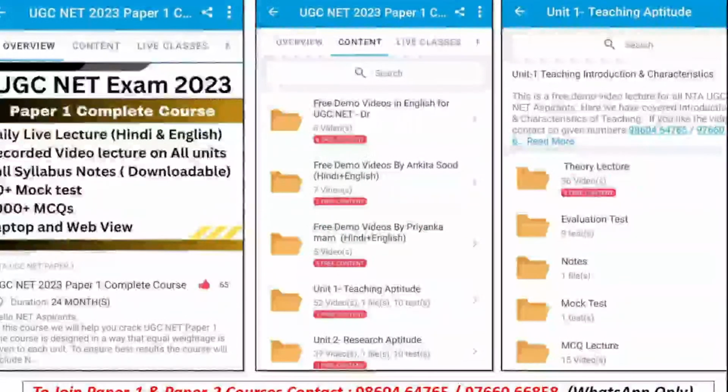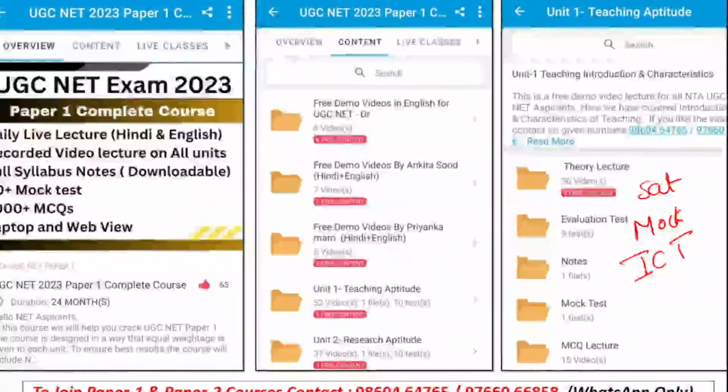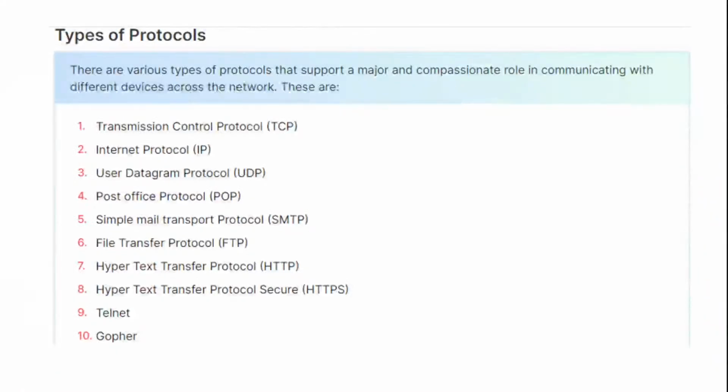Apart from this, on Saturdays we have a mock test. Tomorrow also we'll be having a mock test on ICT, that is information and communication technology, covering all the topics which we have covered till date. It will be easier for you to analyze your own progress, and accordingly you can push yourself for your preparation. So without wasting time, let's start with the topic for the day.